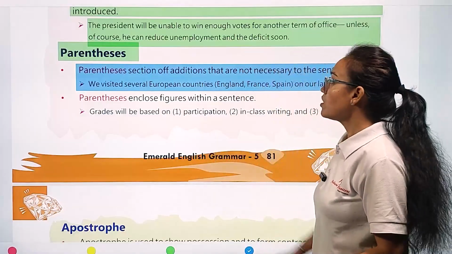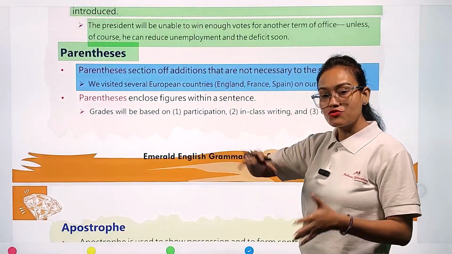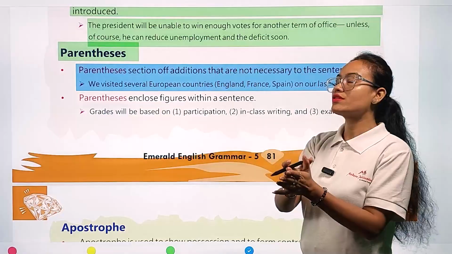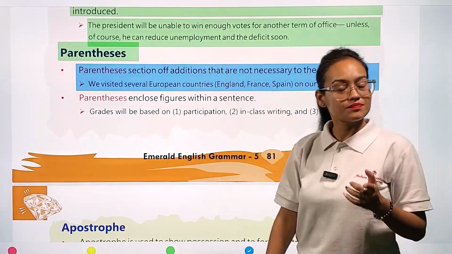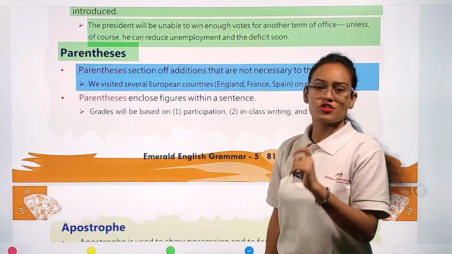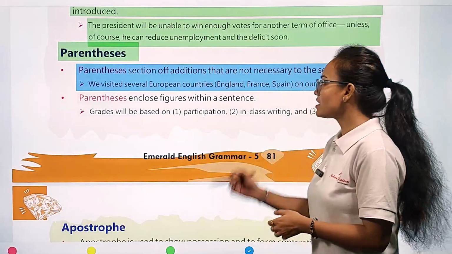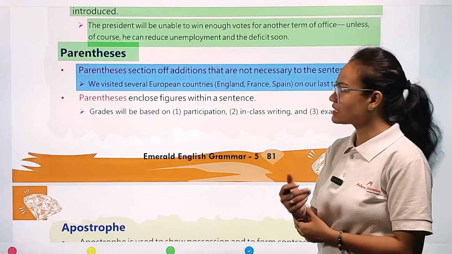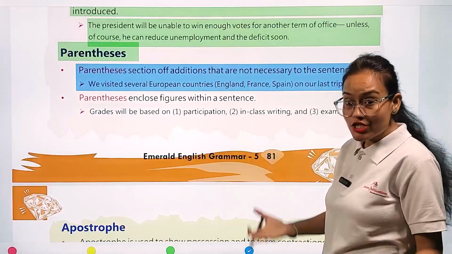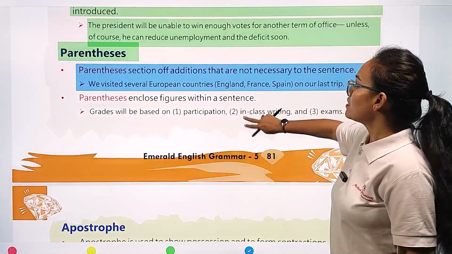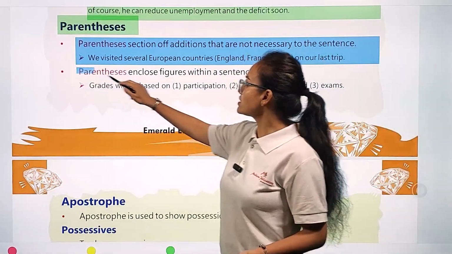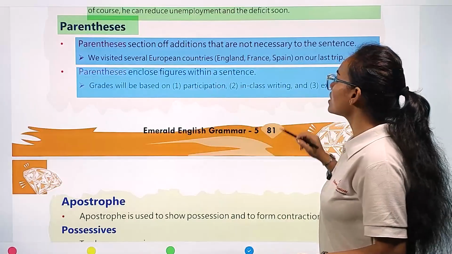So whenever we are going to reduce our sentences, we use the parentheses punctuation mark. Similarly, you can write: we visited several Asian countries on our last trip. Now the next one: parenthesis and clauses within a sentence.